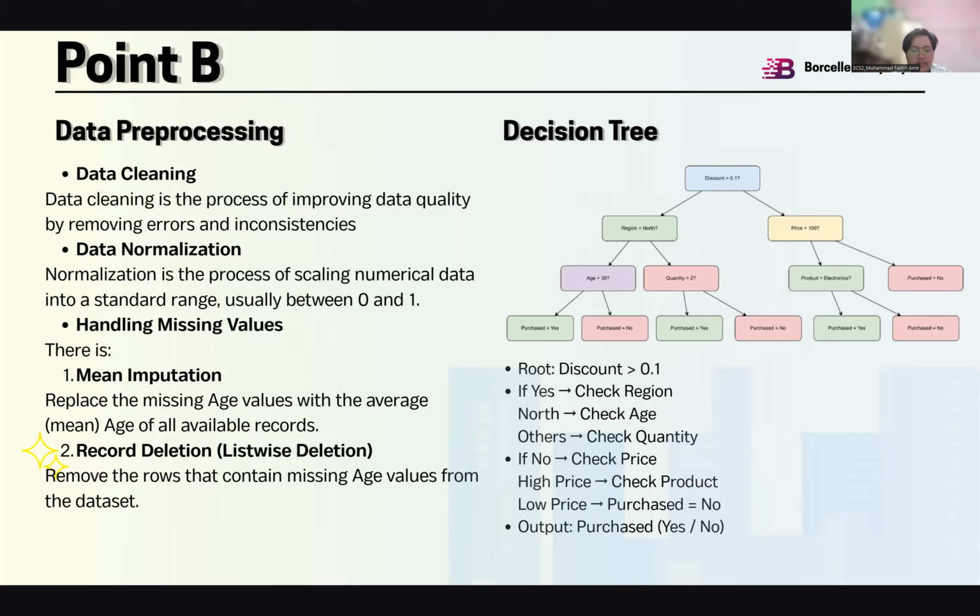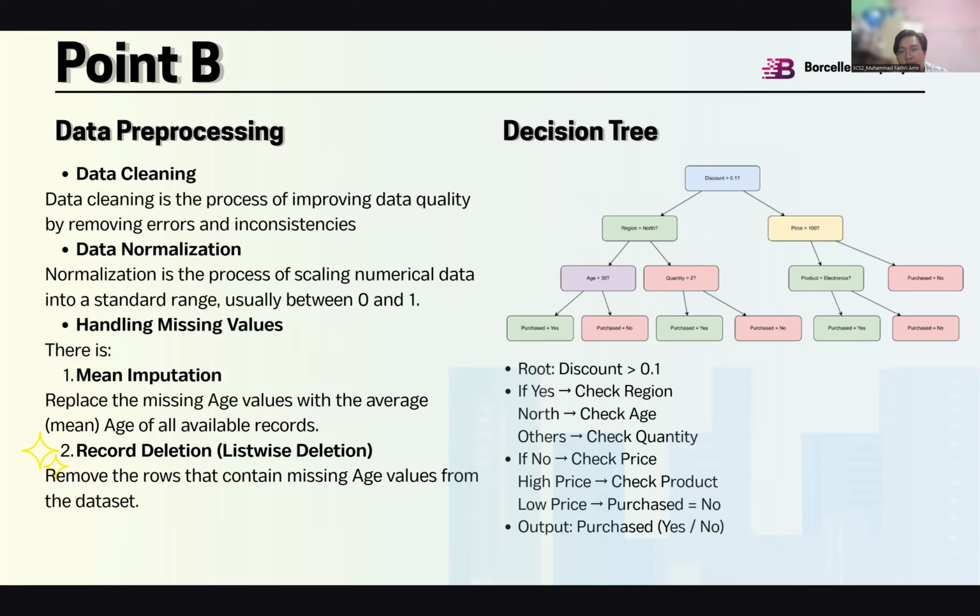The last is handling missing values. For missing values, there are two approaches. First, mean imputation, where missing values are replaced with the average. Second, record deletion, where incomplete data is removed. Each method has advantages and depends on the situation.